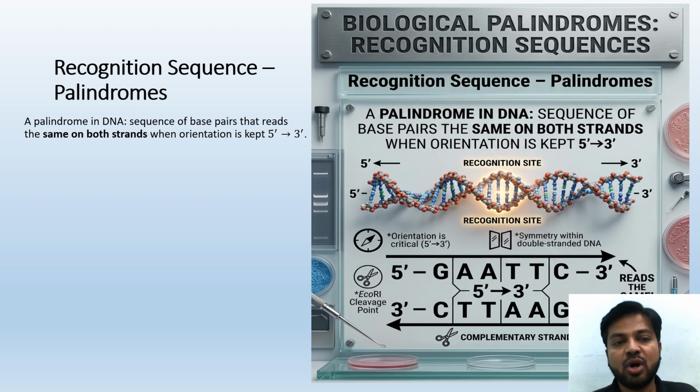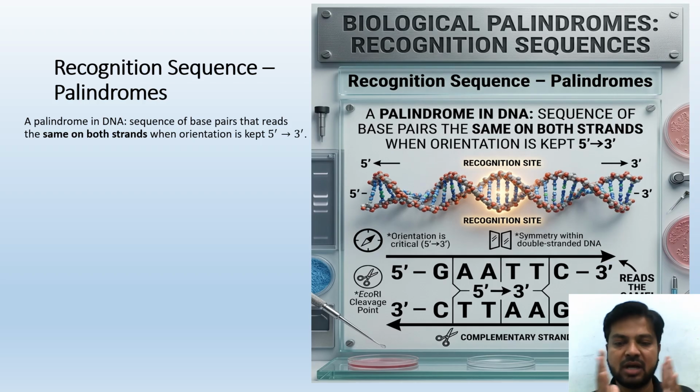For example GAATTC, the reading on that DNA strand is called a base pair sequence. When the other strand, read 5' to 3', gives the same sequence, this is called a palindrome.